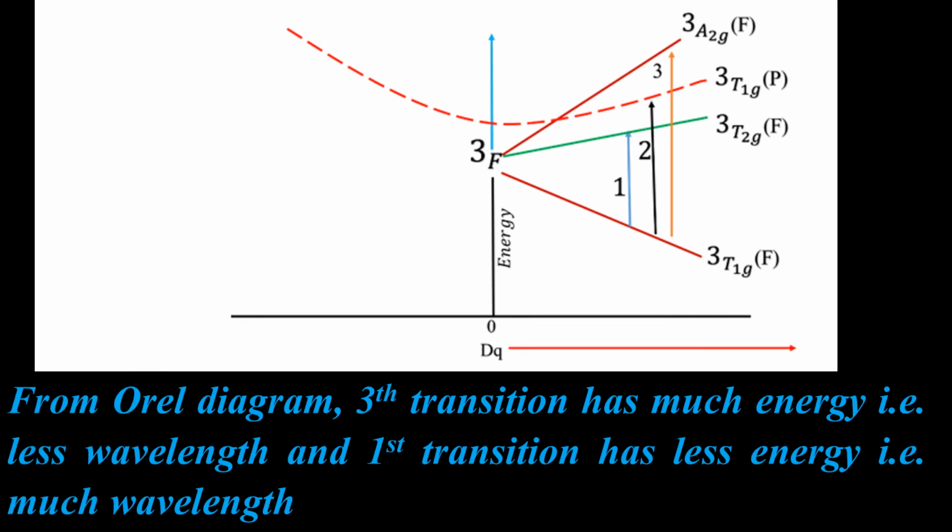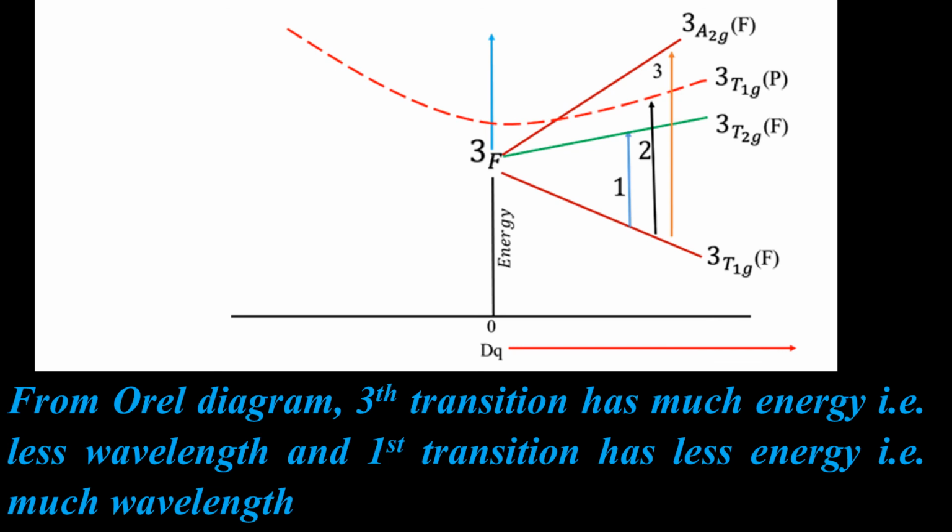If you see the diagram of 3F, the spin multiplicity is 3 and the term symbol is F, and we see the whole transition of 3F. On one side there are 3T1g(F), 3T2g(F), then 3T1g(P) and 3A2g(F).